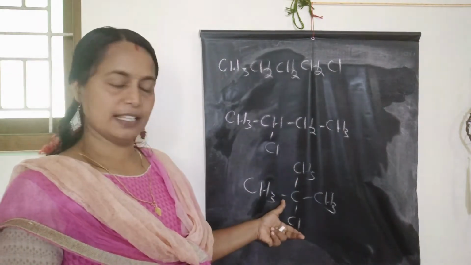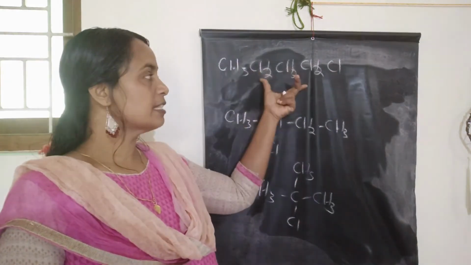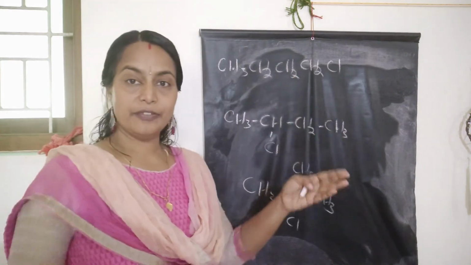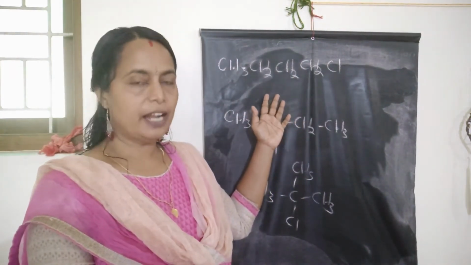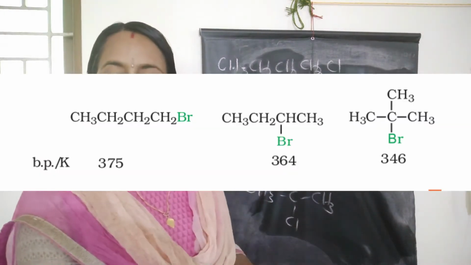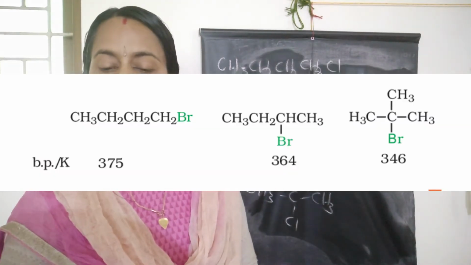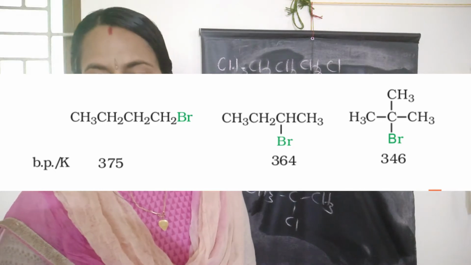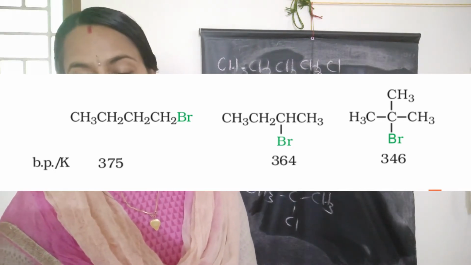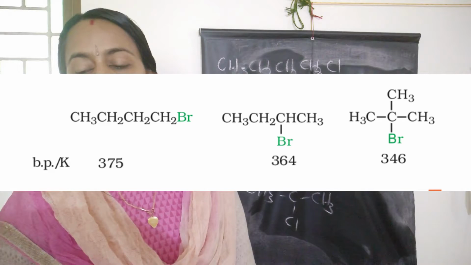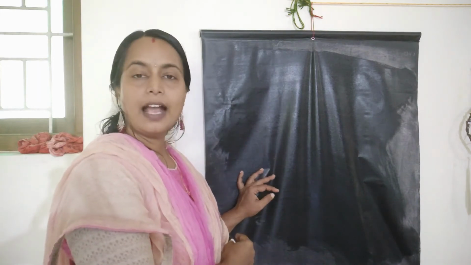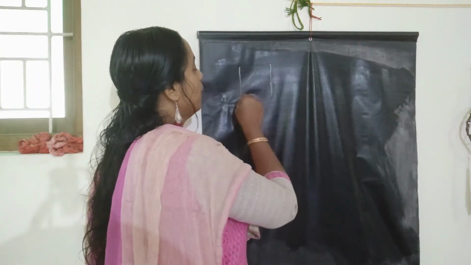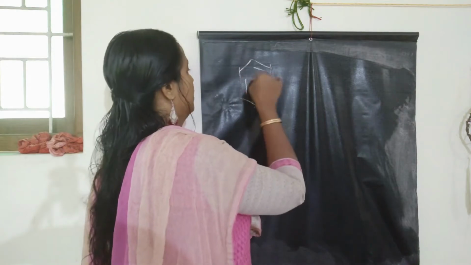As the branching increases, the symmetry decreases. More symmetry gives more efficiency of packing, and therefore higher melting point and boiling point. In case of bromobutane, 1-bromobutane, the boiling point is 375, 2-bromobutane it is 364, and 2-methyl-2-bromopropane it is 346. In case of dihalobenzenes, the boiling points are almost the same.